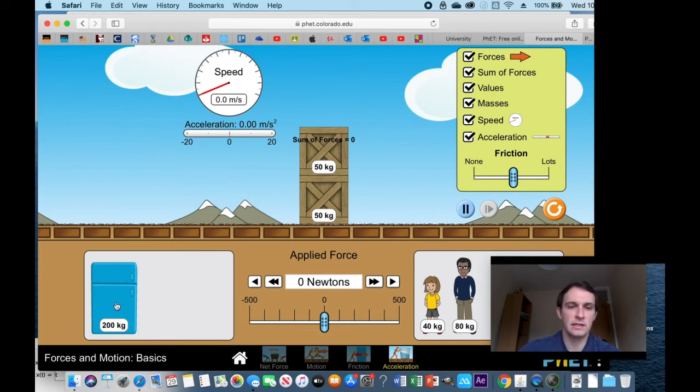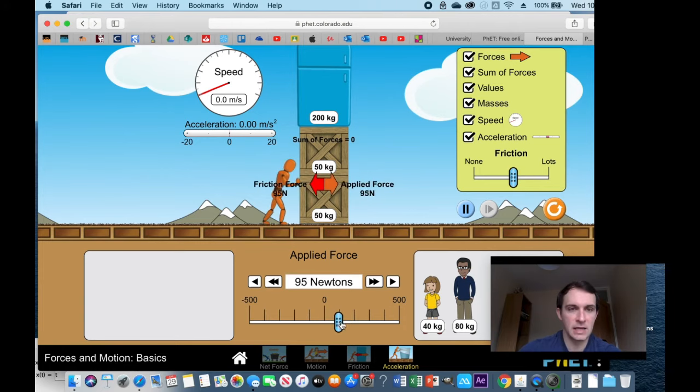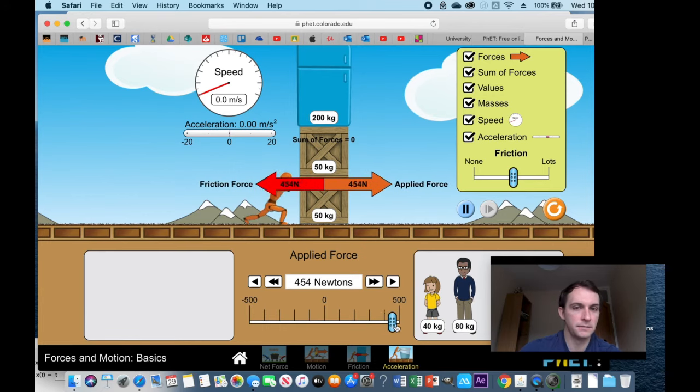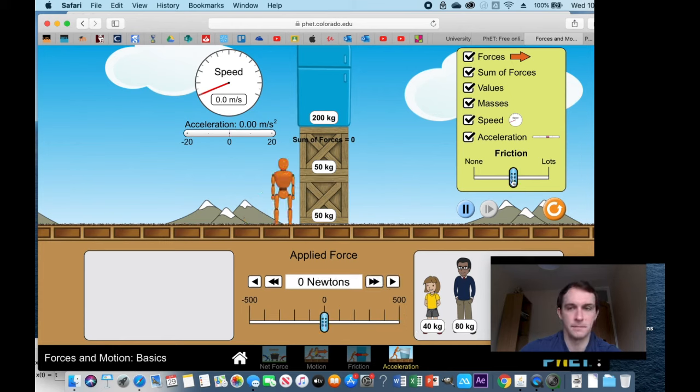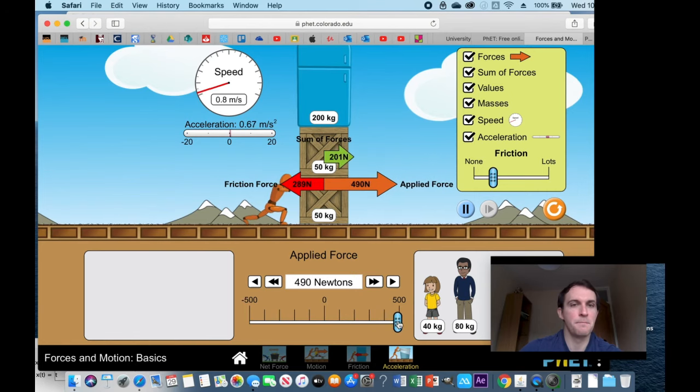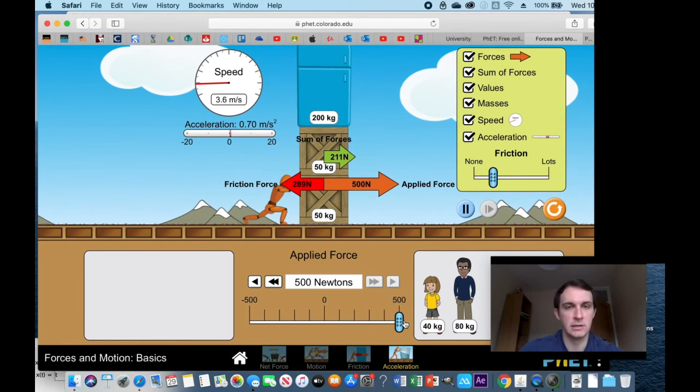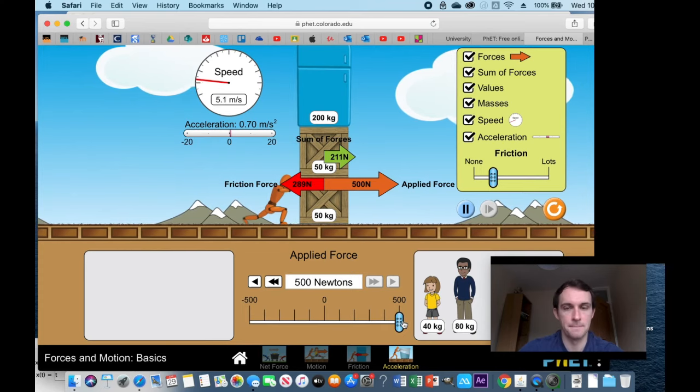If I increase the mass, it's going to take a greater force to accelerate it by the same amount. So you see, I'm going to need a bigger force than before. Look, it's not even moving. So I need a massive force. Oh, I can't even get it accelerated. Okay, cut that down a bit. See, I need a massive force to get any sort of acceleration. This is Newton's second law once again.